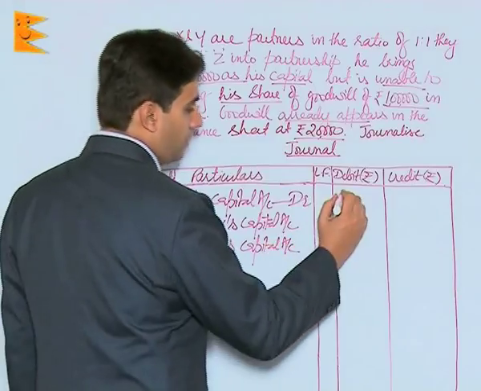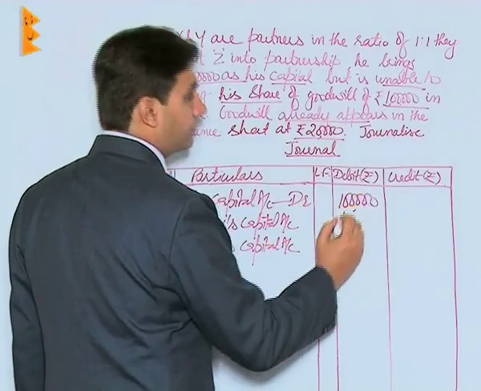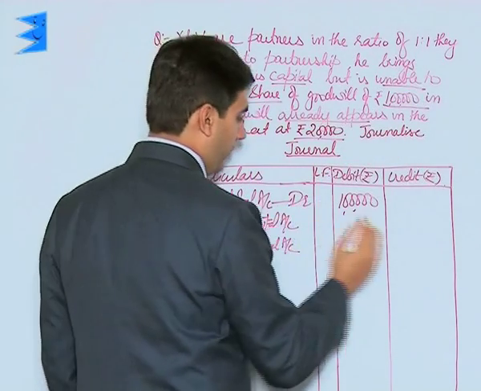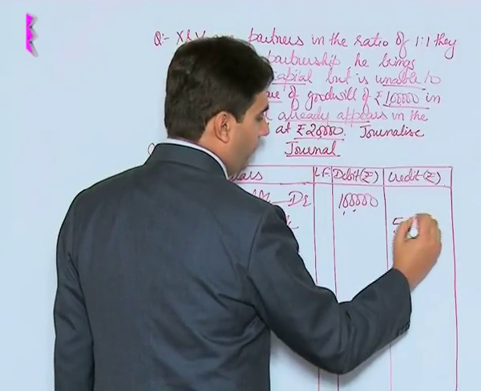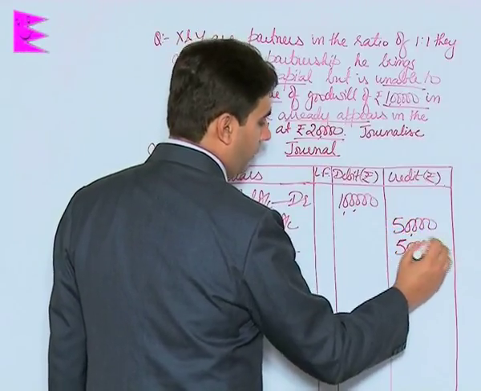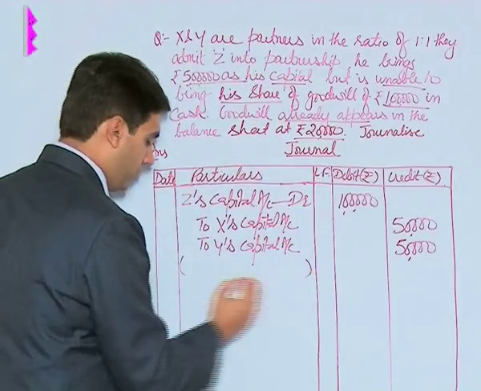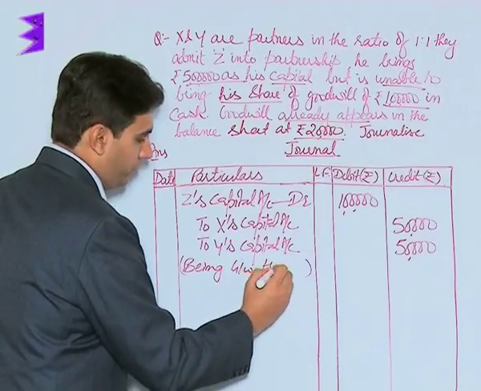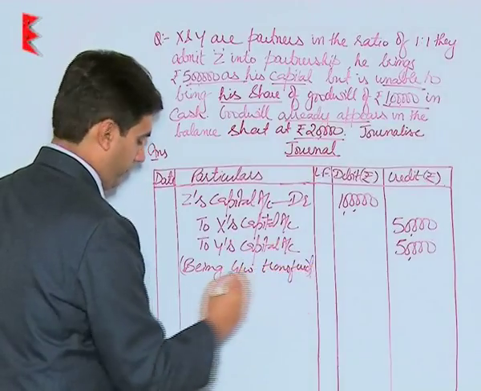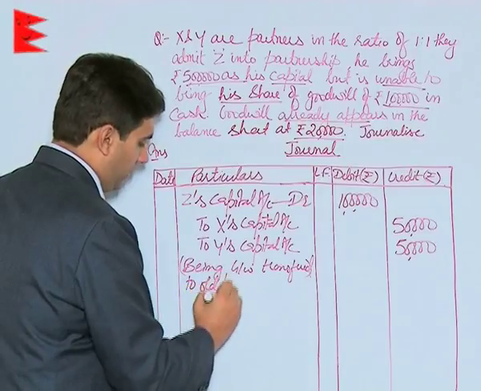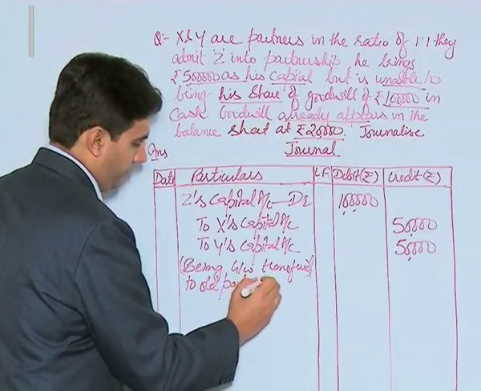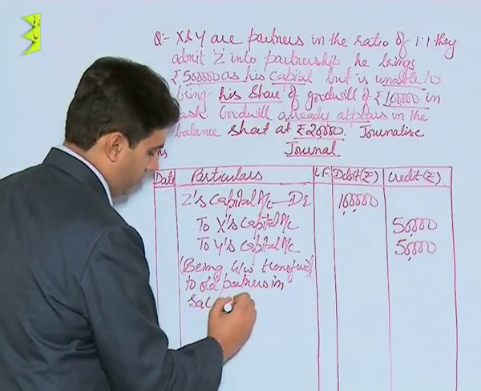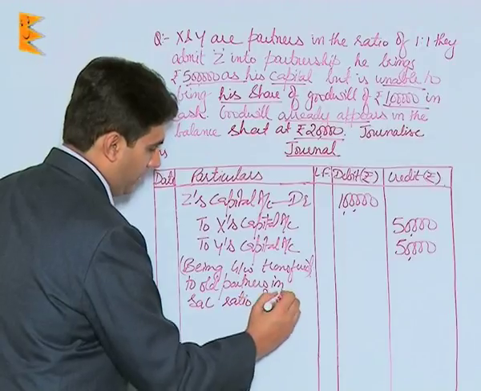And the amount is 1 lakh for Z, since his goodwill was 1 lakh, and this would be divided among X and Y in the ratio of 1:1, that is 50,000 for X and 50,000 for Y. Narration would be being goodwill transferred to old partners in sacrificing ratio of 1:1.